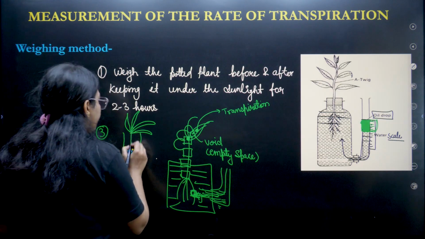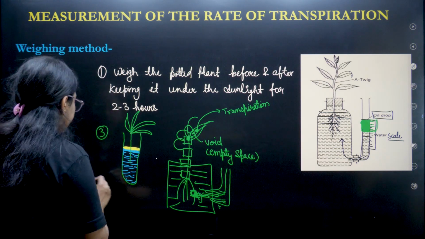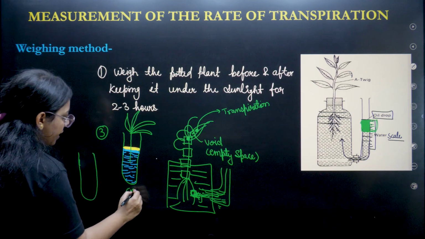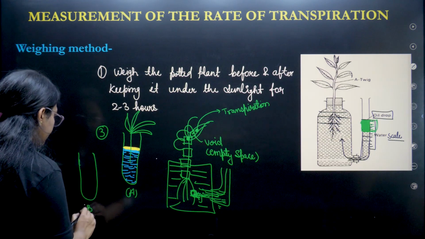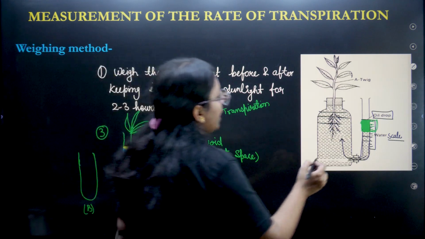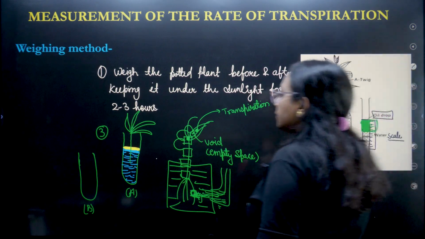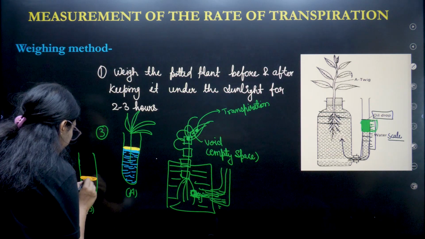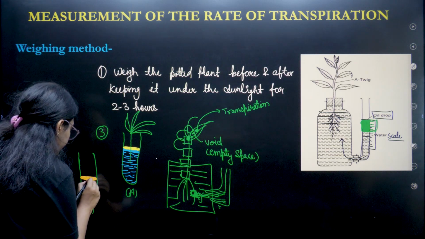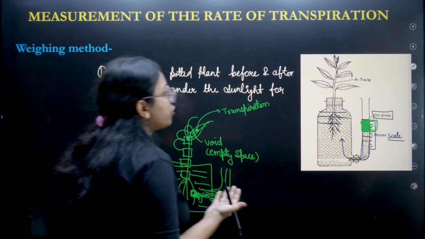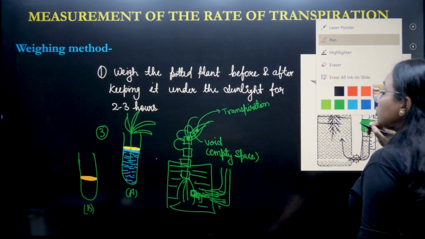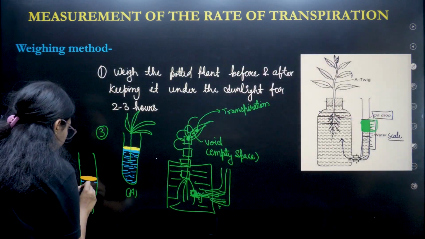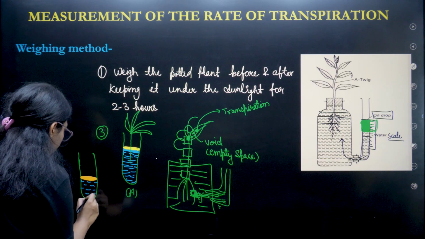Now the transpiration will take place, and once the transpiration has taken place, let's see the same thing. This is A, before transpiration, and this is B, after transpiration. What will happen after transpiration? After transpiration, this layer of oil will come this way. It will come here, because a layer of oil does not evaporate, being oil, and it also does not let the rest of the water evaporate. So we can easily find a layer to measure.